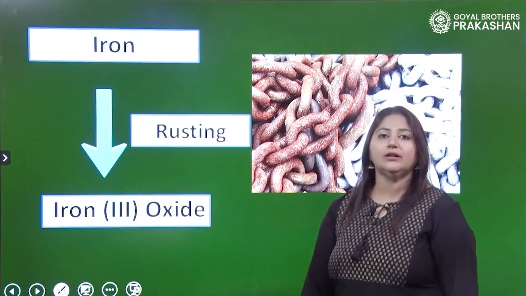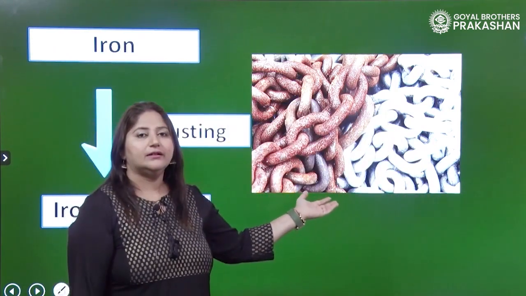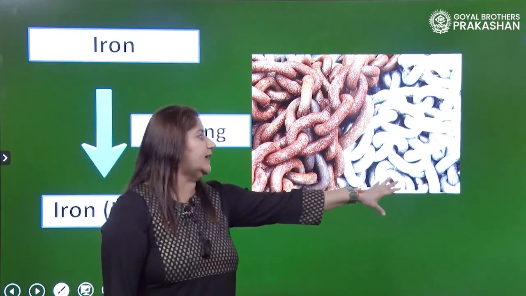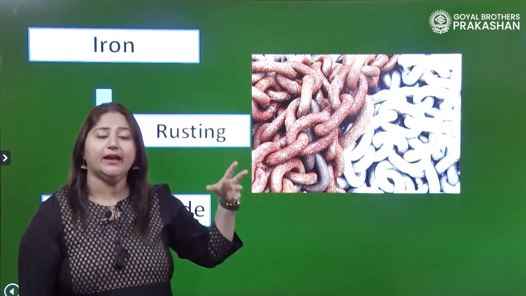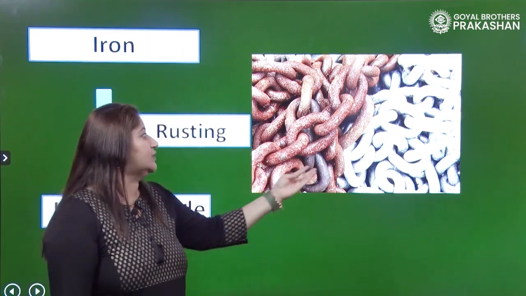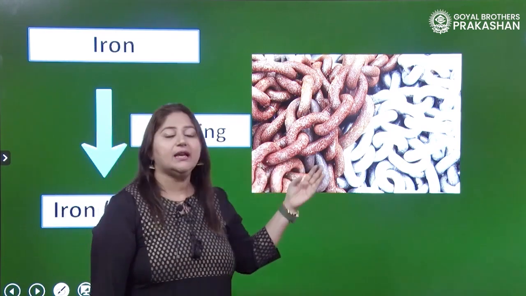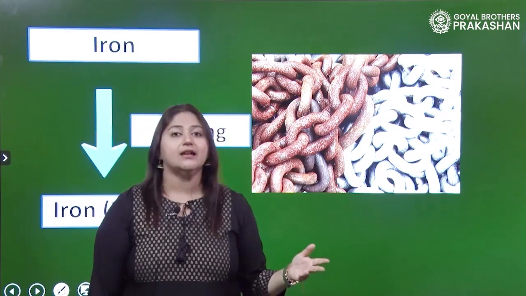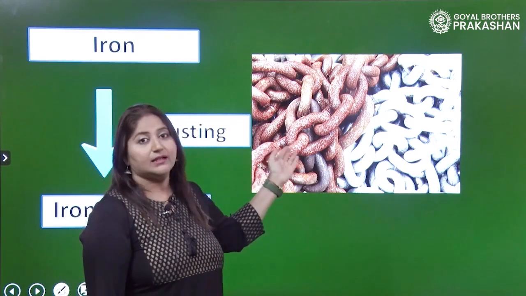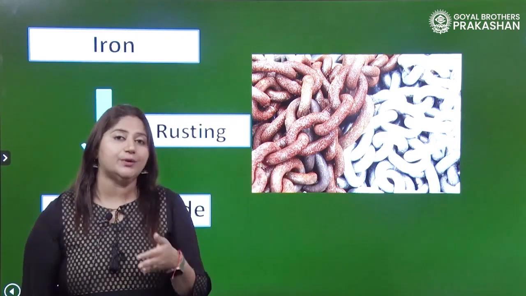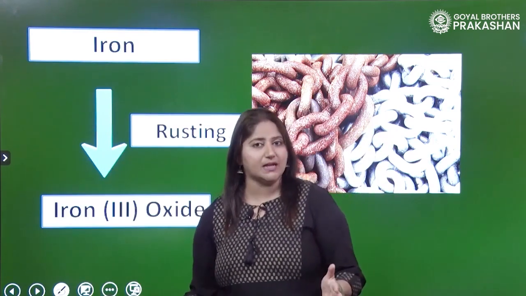Now, when we talk about iron, look here at the picture in which you can see that initially it was grey in color, but gradually on exposure to air and moisture, see the color change, right? There is a color change, and even the chemical properties of iron change when it is exposed to air or moisture. So, what is happening? The color is changing from grey to reddish brown. Is there a new substance formed? Yes, there is a new substance formed.